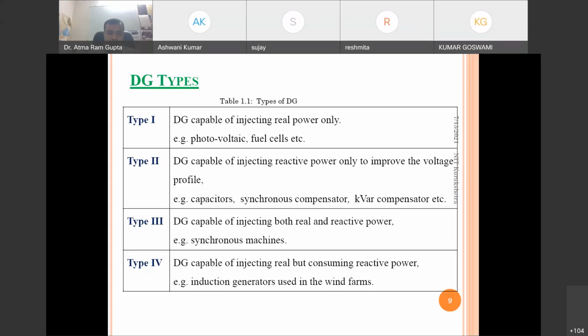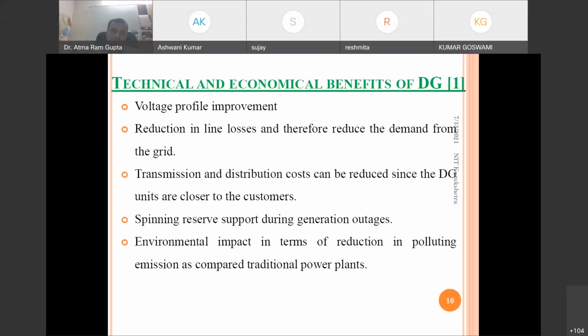Type 4 will be a generator which can generate active power but will take reactive power, like the induction generator used in a wind farm. So type 1 only generates active power P, type 2 only generates Q, type 3 generates both P and Q, and type 4 generates P but requires Q. Okay, so these are the types of DG.